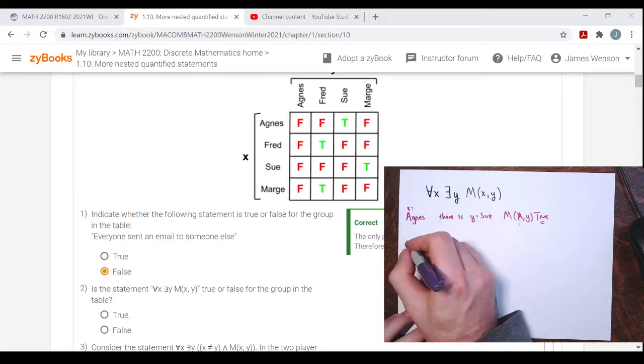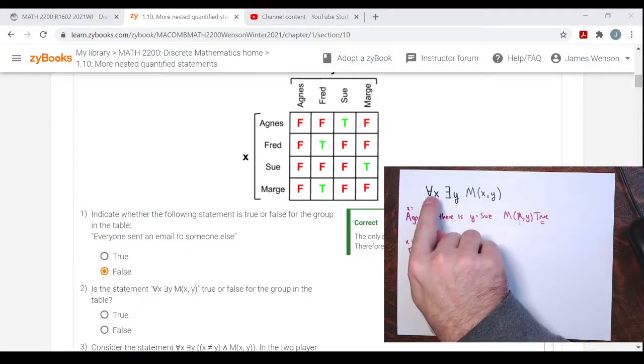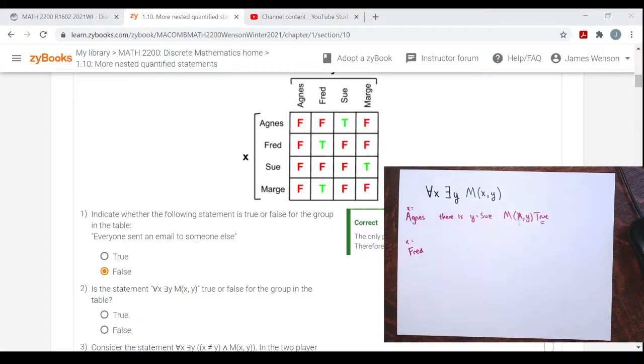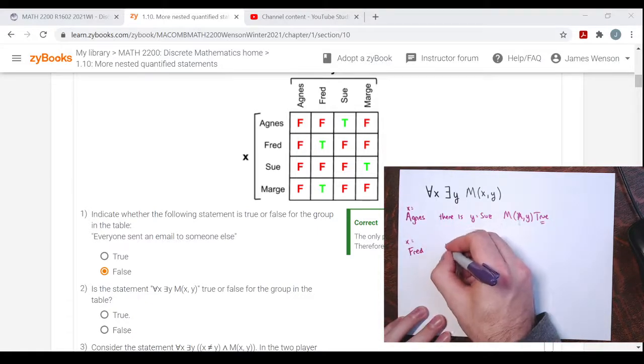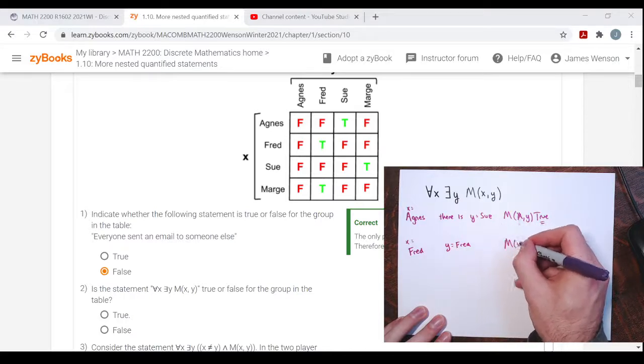How about for X equals Fred? Does Fred have someone in the group? Again, someone. It doesn't say someone else. It just says for everyone in the group has someone they sent an email to. So Fred sent an email to Fred, yes. If I let X be Fred and Y be Fred, then M of XY is true.